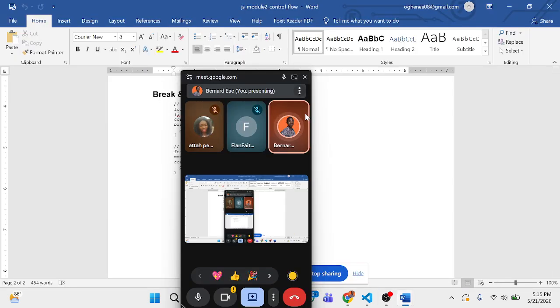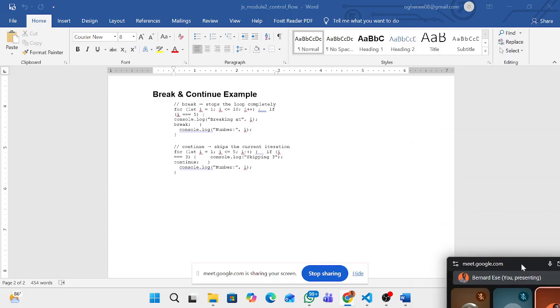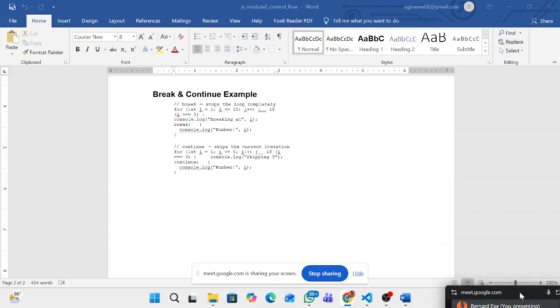I was talking about break and continue. I already established the fact that break is used to stop a program entirely if you don't want it to continue anymore. Then continue is used to skip the current iteration. So maybe you are looping between 1 and 5 now, and you want to skip 3. You make use of continue.